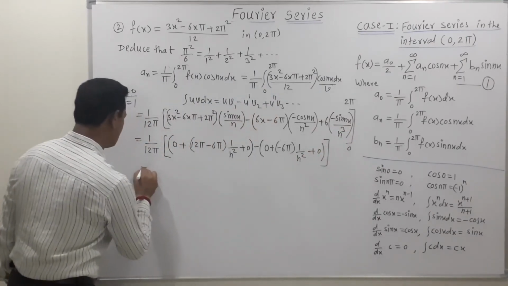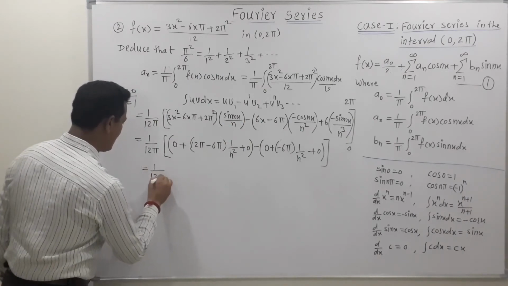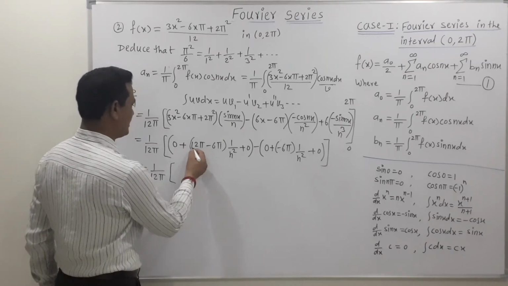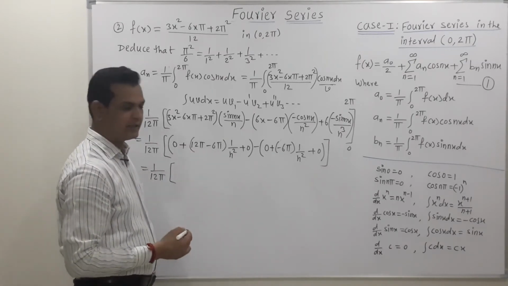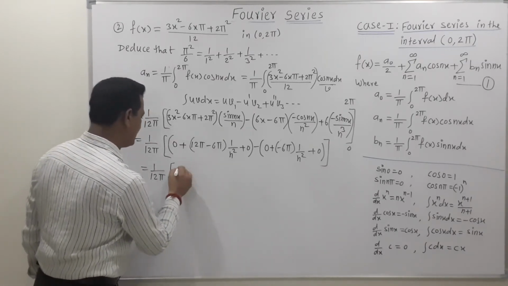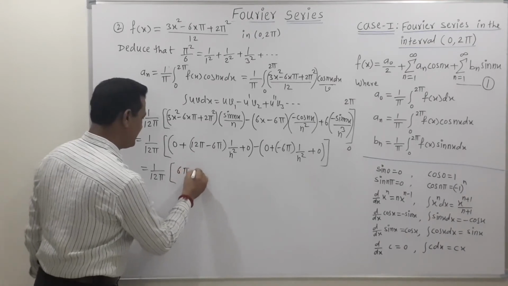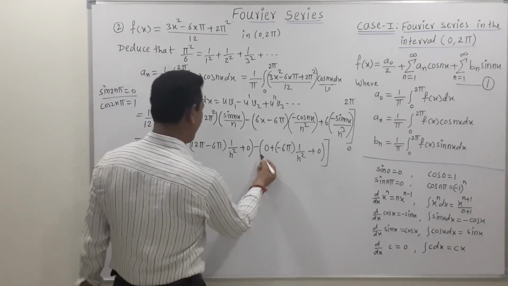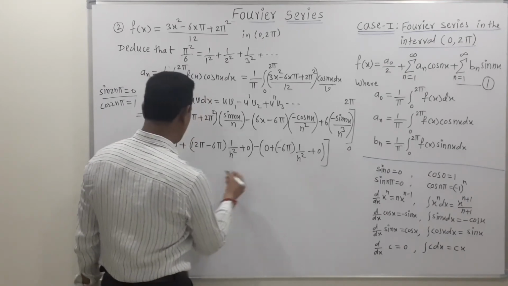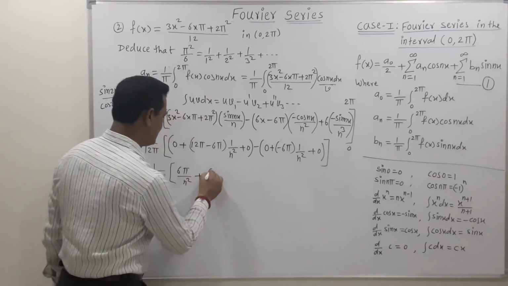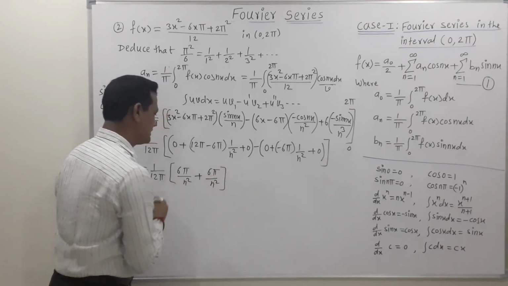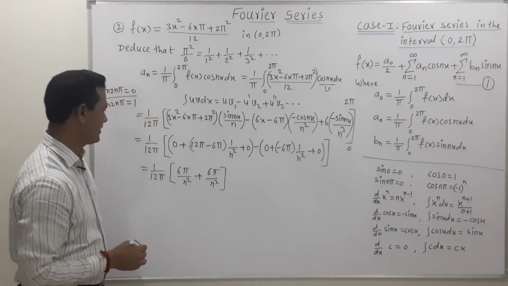Now if we simplify this, we get 1 upon pi, then in bracket 12 pi minus 6 pi, that means we get 6 pi upon n square. Then again minus minus becomes plus, this is 6 pi upon n square and 6 pi upon n square.